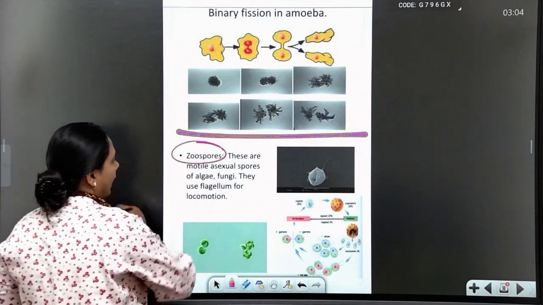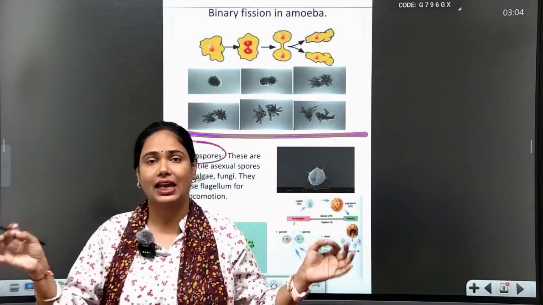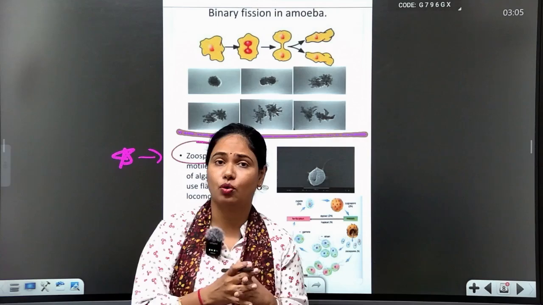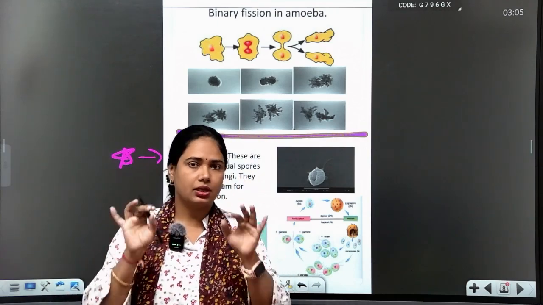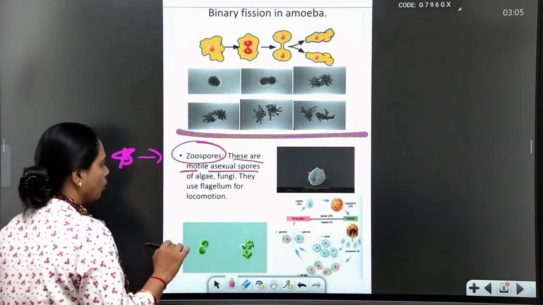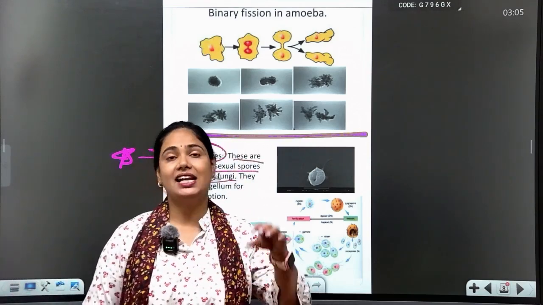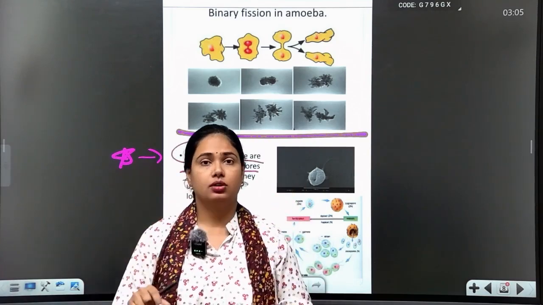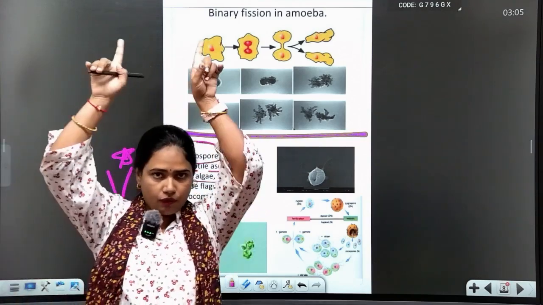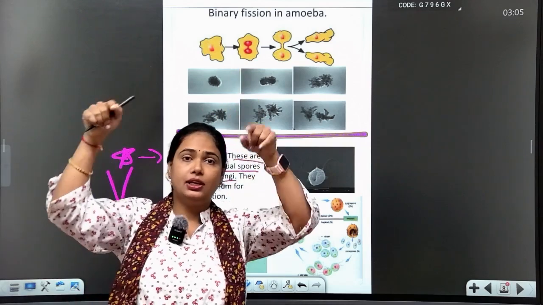Now students, the next example of asexual reproduction is the zoospore. What are zoospores? These are motile asexual spores of algae and fungi. Fungi and algae show flagella on their body, and these flagella help in locomotion.